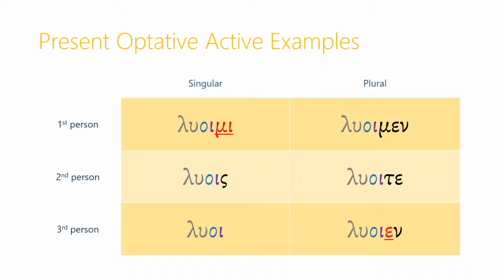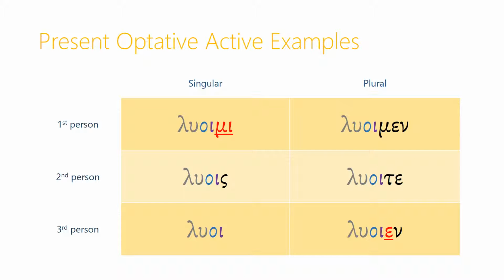When we look at the forms of luo as an example, we see the really distinctive omicron iota combination, the diphthong oi, that we get when we combine the connecting vowel with that mood marker, the iota. And that combination of a connecting vowel with the iota is going to be typical of all optative forms. That's how you can recognize most of them very easily.